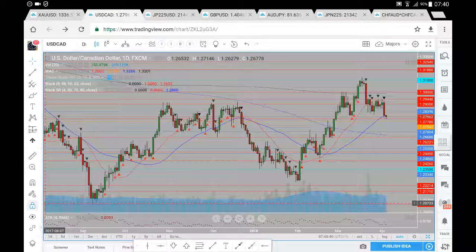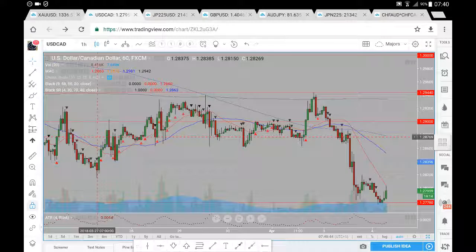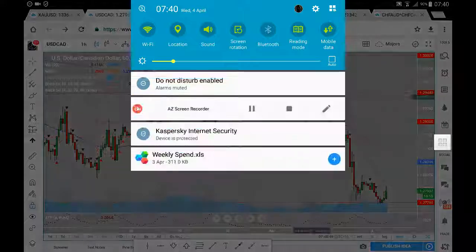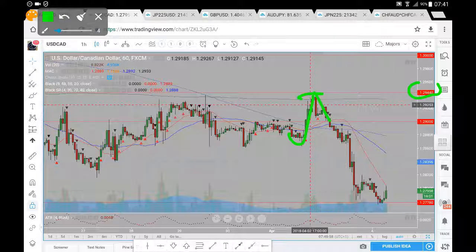So this is USDCAD Analysis for Wednesday, the 4th of April. Now, let's just see what happened to prices and where prices may progress. Now, on this USDCAD, we've had this move upwards to test this very strong major level of the 129.44, from which we had a perfect rejection of the 129.44.